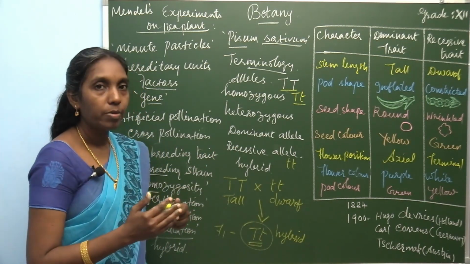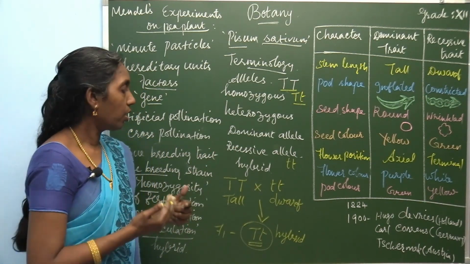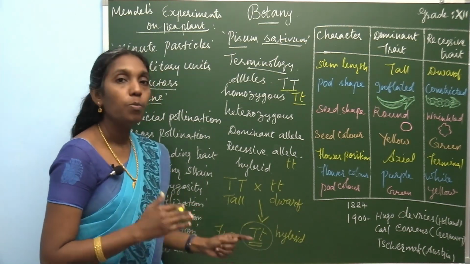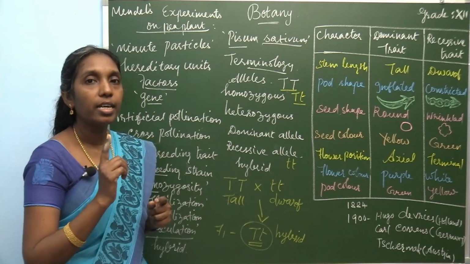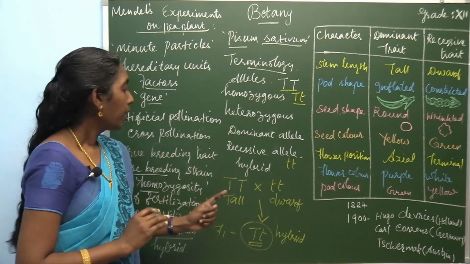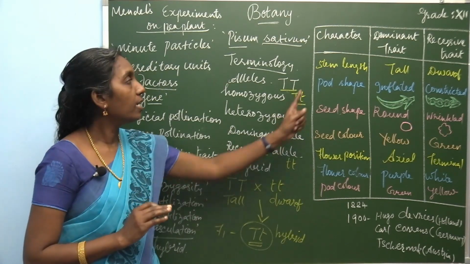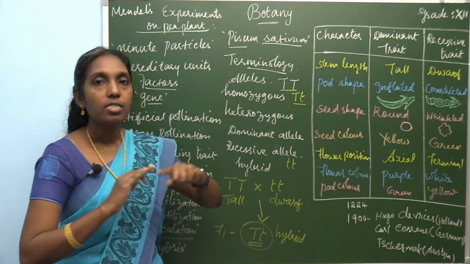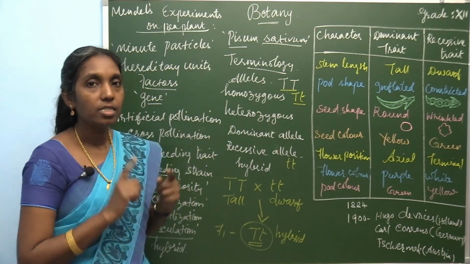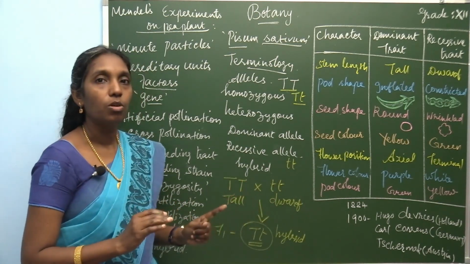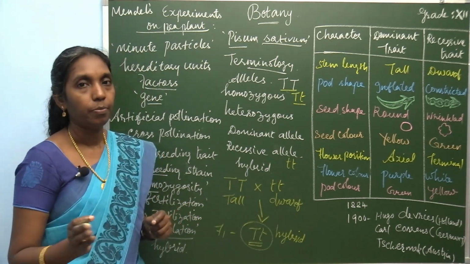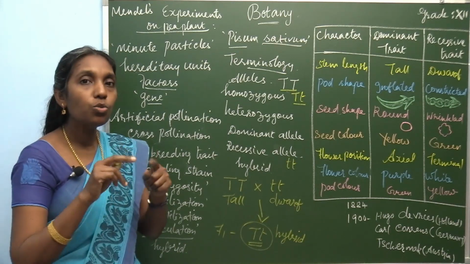There are monohybrid cross and dihybrid cross according to Mendel. This is monohybrid. Monohybrid means a single trait is under concern. Here the tall, the stem length, only one character is considered, and this cross is known as a monohybrid cross. If it is dihybrid, there are two contrasting characters.